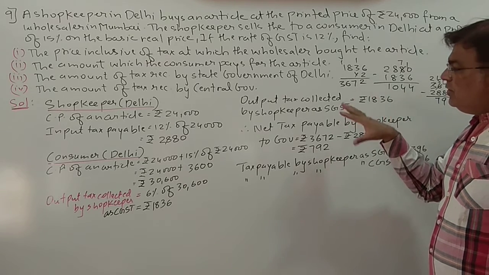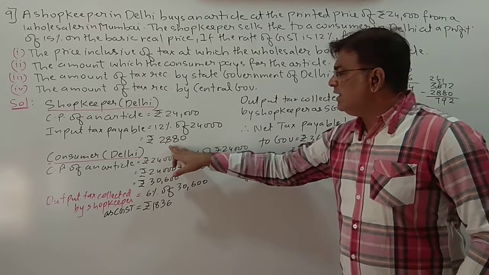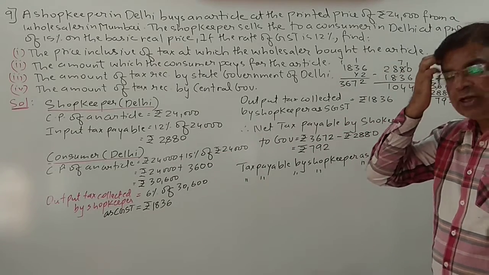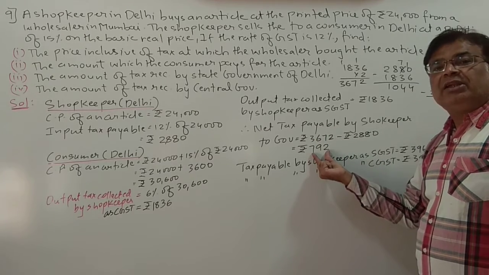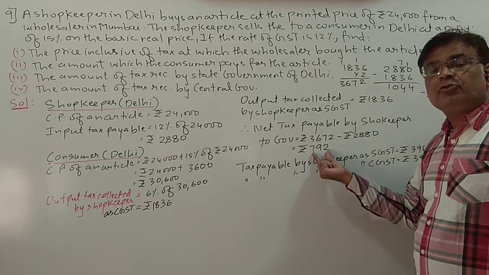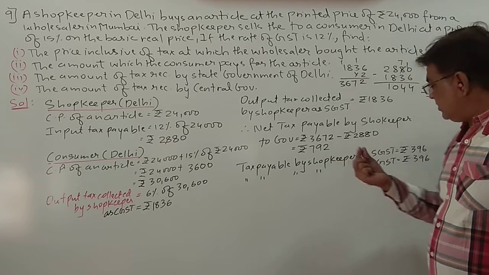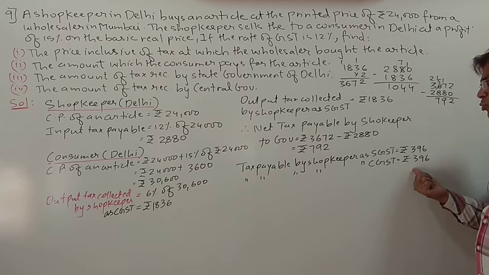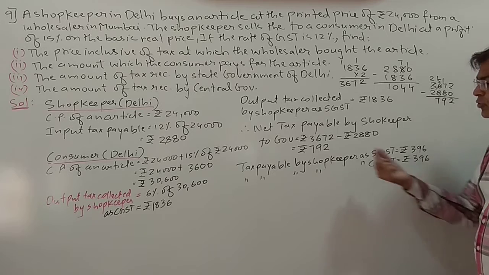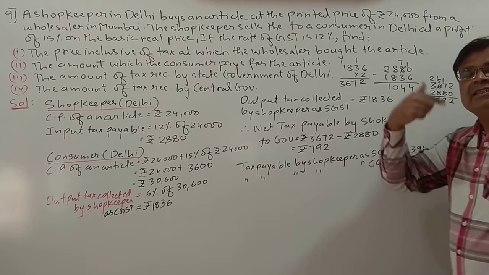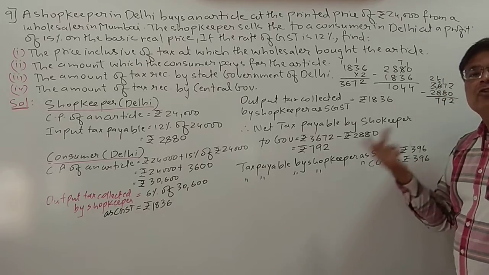So what will he do from this 3672? First of all, he will collect his tax, that is 2880. The balance amount he will give to the government. Now to which government will he give this balance amount? Half will go to central government and half to state government. So SGST and CGST: from the 792, 396 he will pay to state government and 396 to the central government.